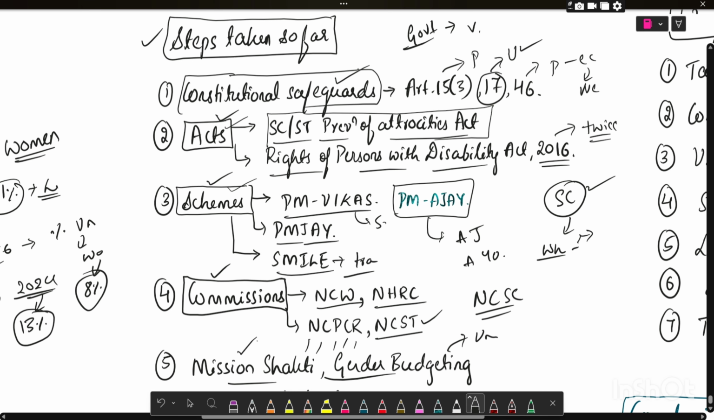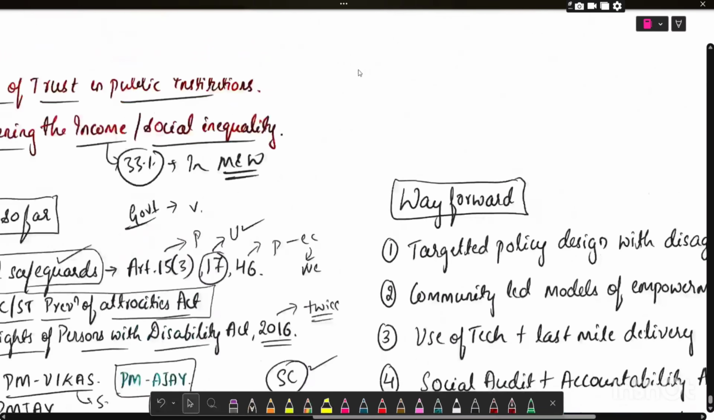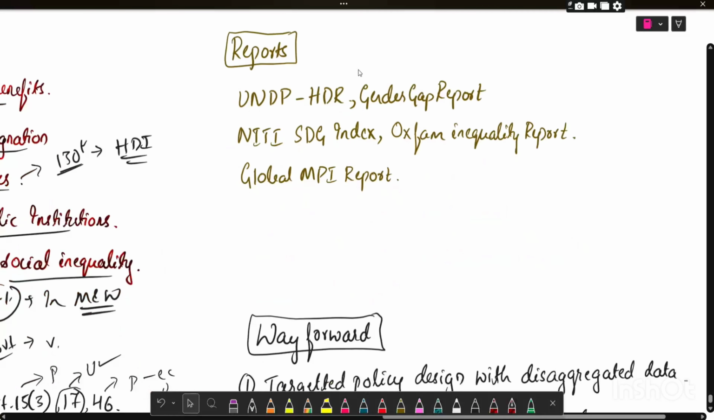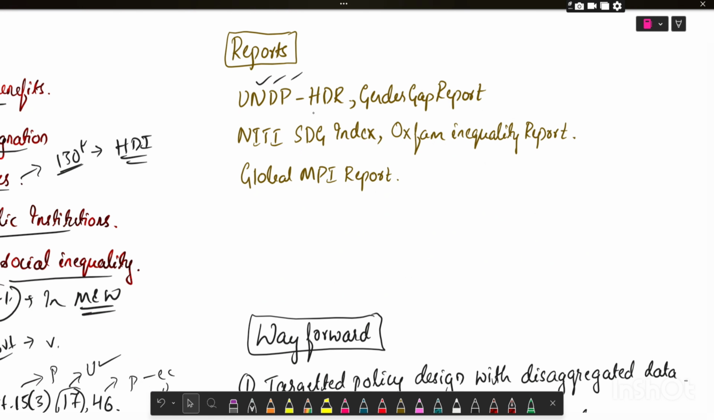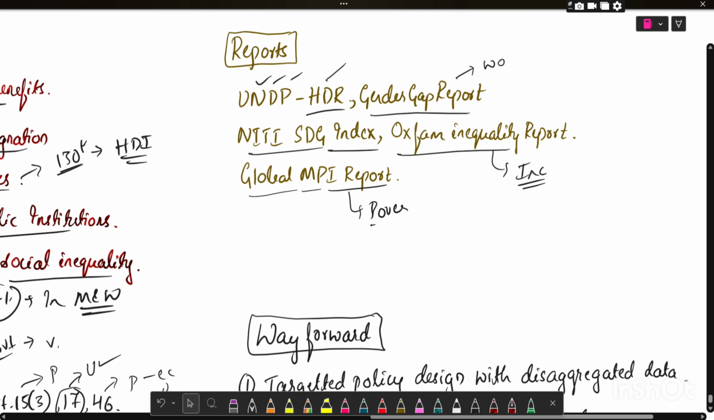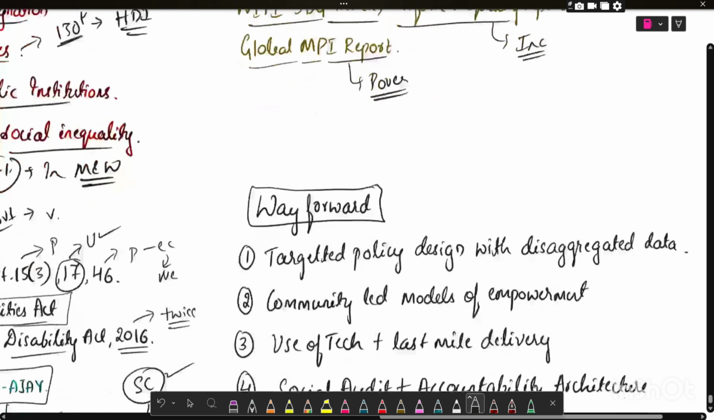And also, you can mention some reports, that are United Nations Development Programme Human Development Report, Gender Gap Report for questions on women, NITI Aayog SDG Index, Oxfam Inequality Report for income inequality questions, and Global Multidimensional Poverty Index Report for questions on poverty. Now we'll see what we can write in the way forward.